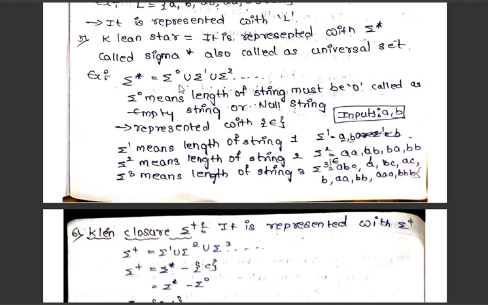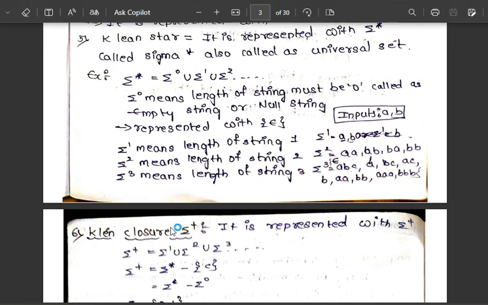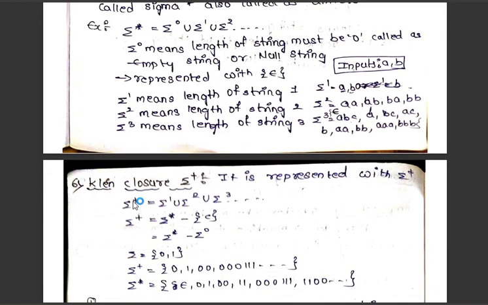Similarly, positive closure means sigma plus equals sigma 1 union sigma 2 union sigma 3. Kleene closure is represented by sigma star, and positive closure is represented by sigma plus.